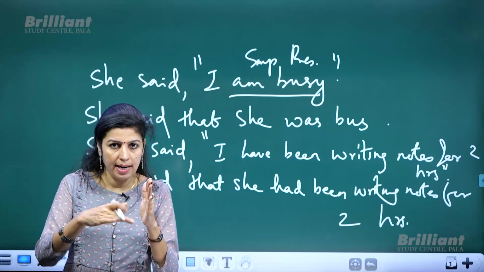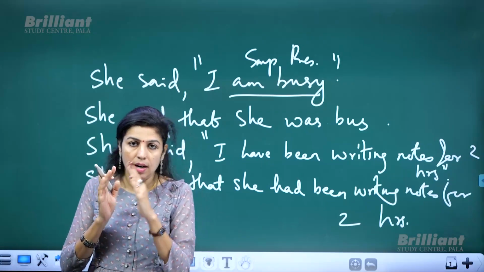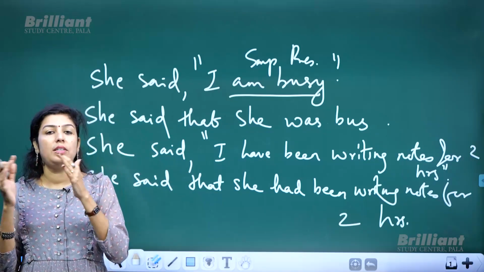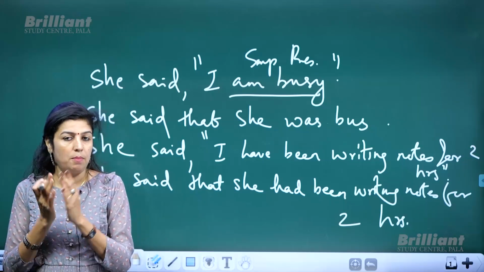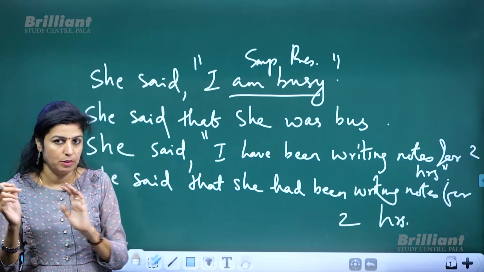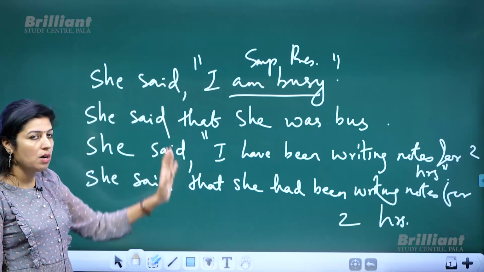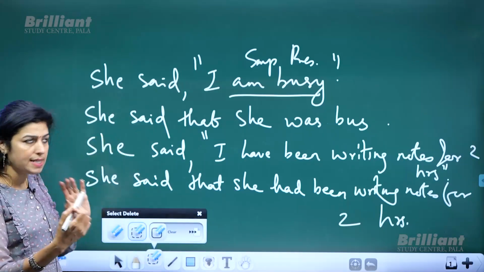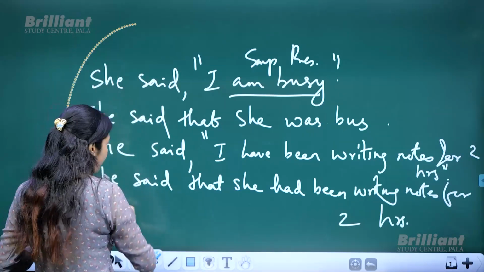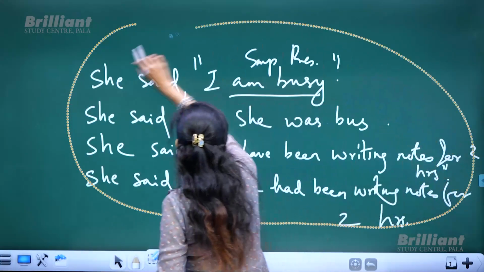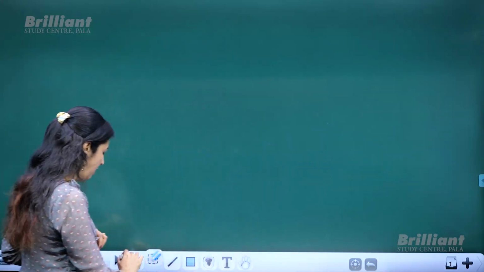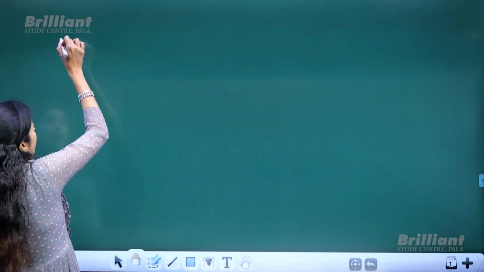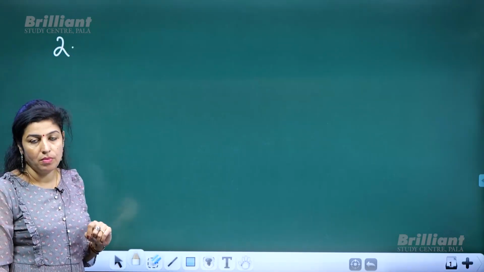Corresponding means exactly the same point in past tense, like simple present tense changes to simple past tense, then present continuous changes to past continuous, present perfect to past perfect, likewise. Okay, so that was the first rule. Now we spoke about all present tenses, how these present tenses got changed to corresponding past tenses. Now what if past tense is given? What should be the change? If past tense is given, what should be the change? Any idea? Of course, there are rules. That's our second rule.